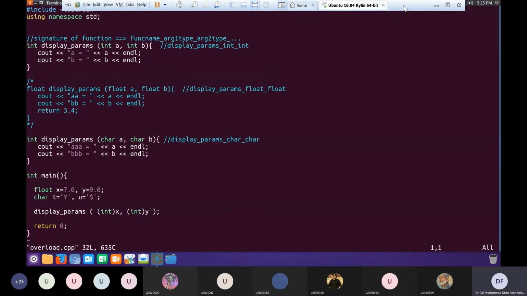Is the concept of function overloading clear? You can have multiple functions of the same name, but they should differ in either the number of arguments or types of arguments. This is called function overloading.